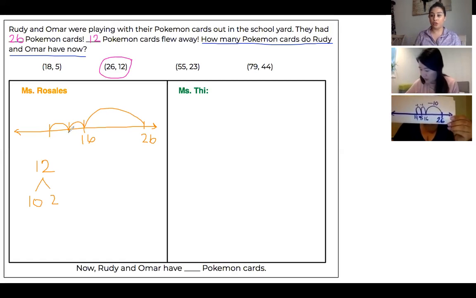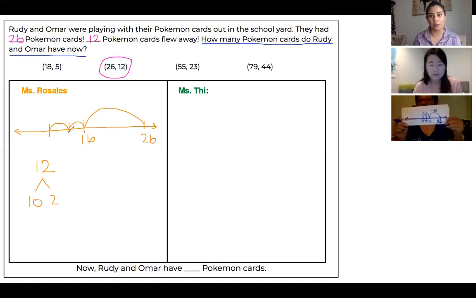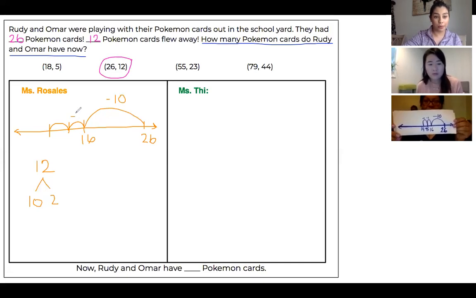So you did two types of strategies. You combined decomposing and our number line. So you had 12, and then you decomposed that into a friendlier number, and that's why it's really important that we know what our tens are and getting familiar with those tens. That's why we've been working so hard with tens and ones. So you decompose 12 to make 10 and 2 so that you can subtract first 10 from 26, so subtracting 10 here, and then you subtracted 2 more by ones, right?